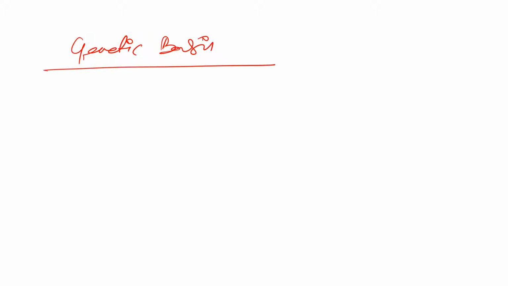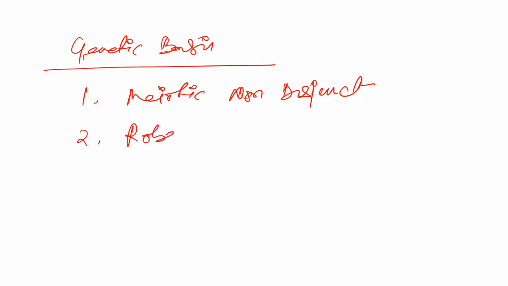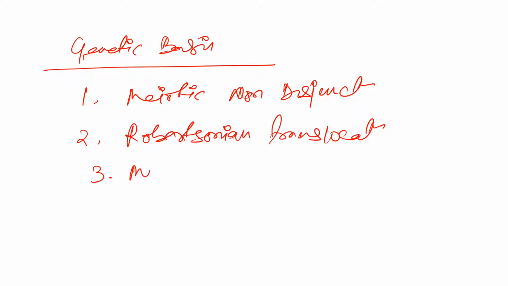Okay, so let's see the genetic basis of Down syndrome. So it occurs due to three reasons. Number one is meiotic non-disjunction. Okay, then number two is Robertsonian translocation. Okay, and number three is mosaicism. Okay, so let's see one by one.